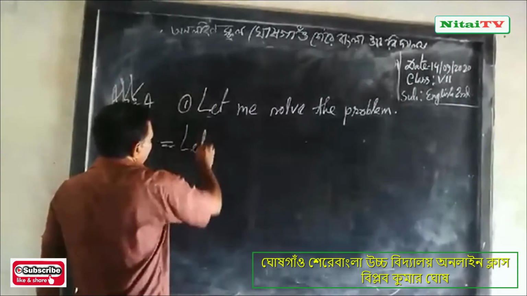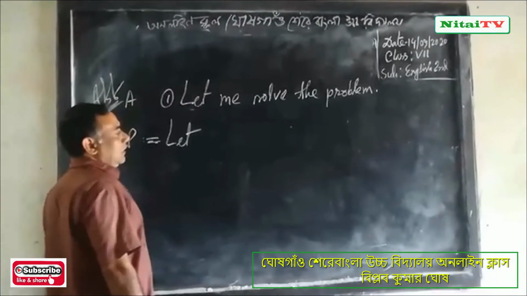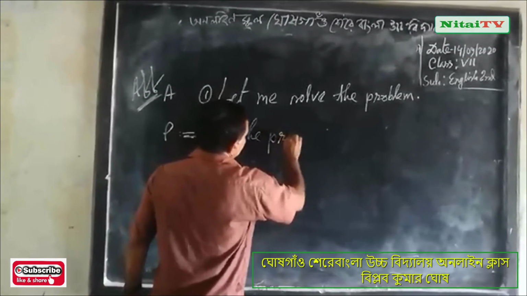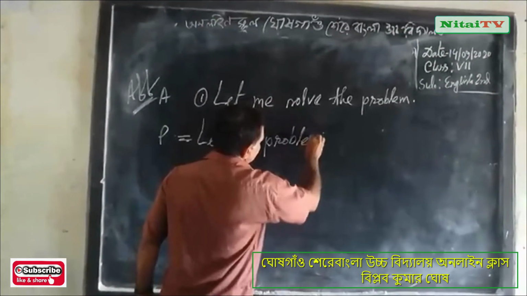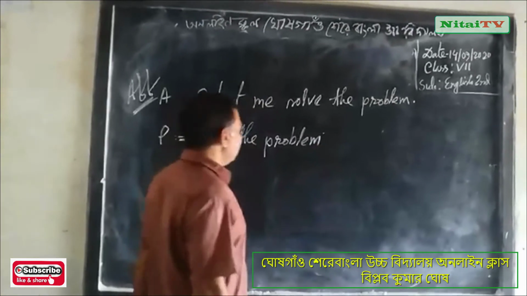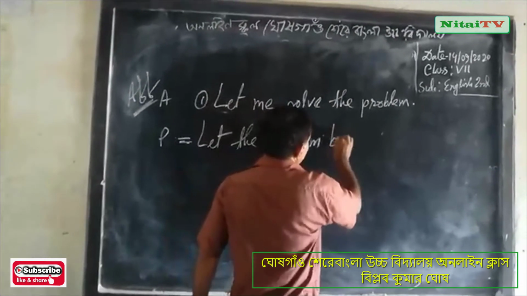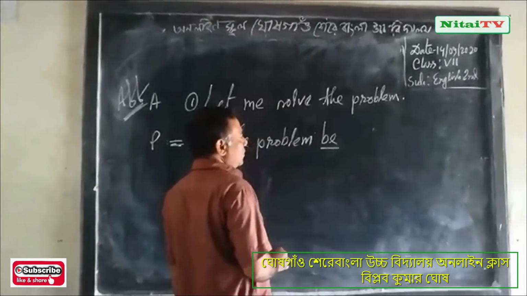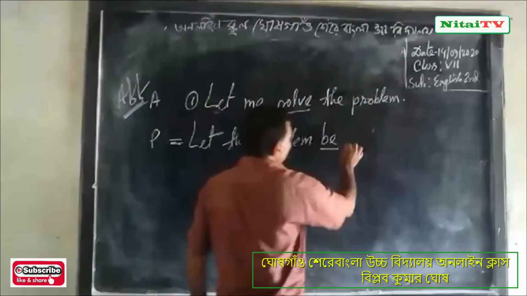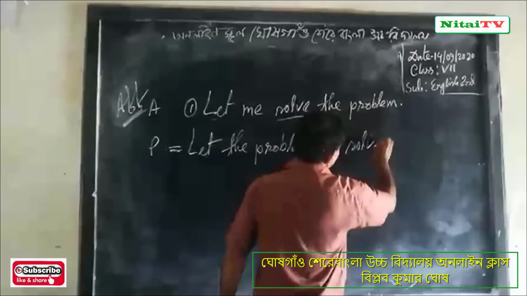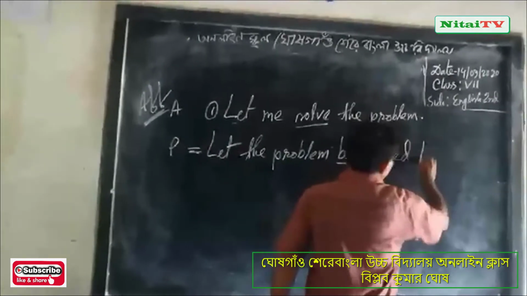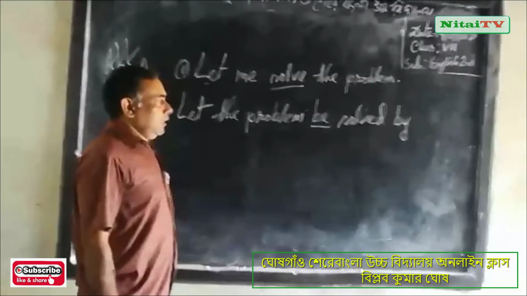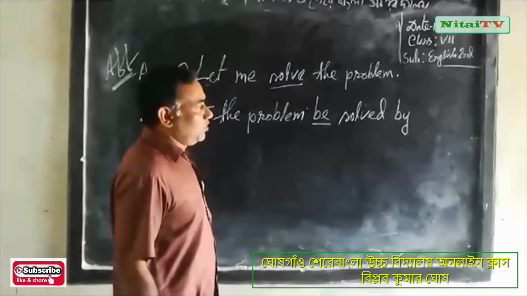At first you will write let, then you will write the object. Let the problem, then you will write auxiliary verb be, and you will write the past participle of verb solve, and you will write a preposition, and then you will write the object.